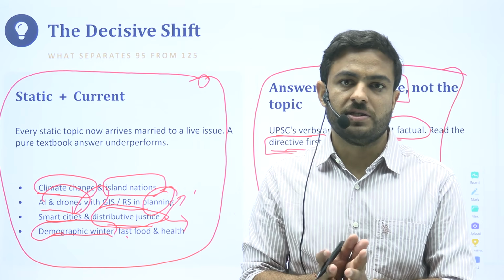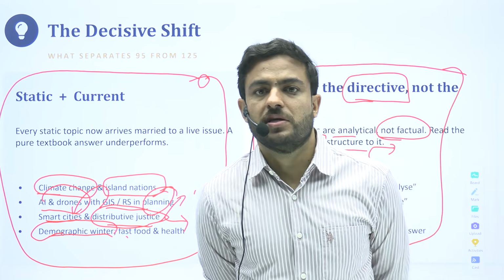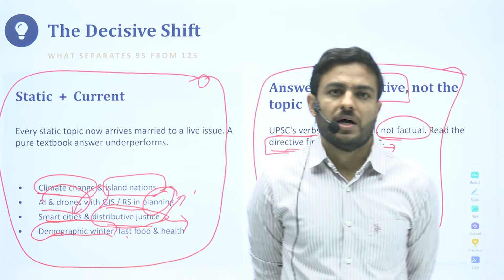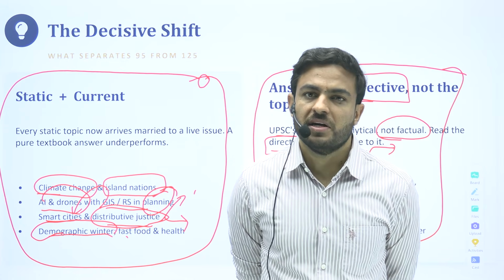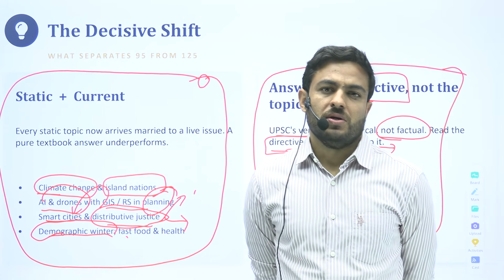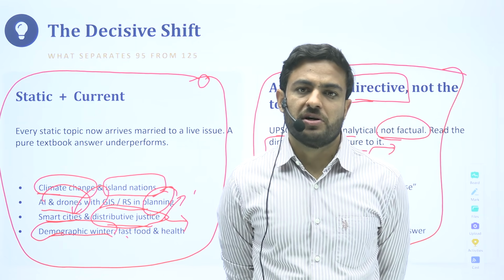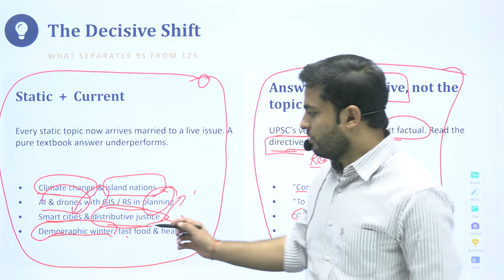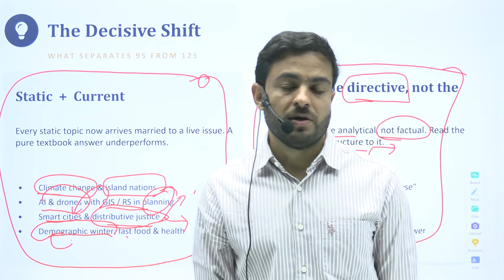You would see that UPSC is asking what is the status of population in the developing countries? What is the status in the developed countries? How is the increasing population in developing countries impacting its development? How is the stagnating population in developed countries impacting the development of those countries? And one fine year they ask you what is demographic winter, and you're confused that we have not read it.